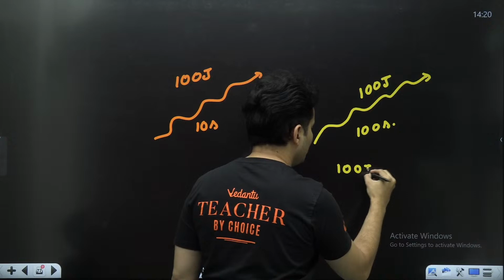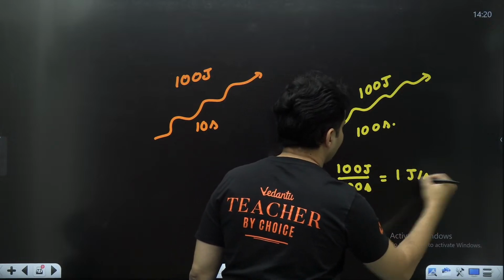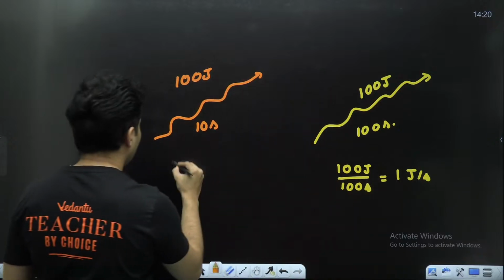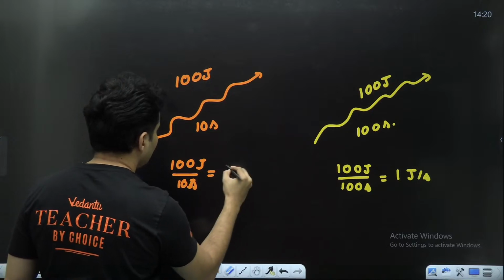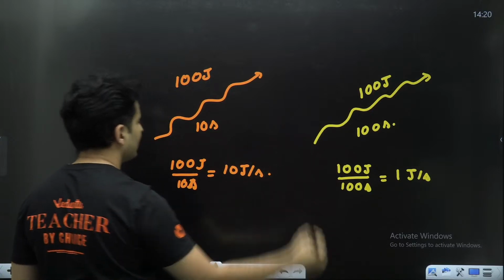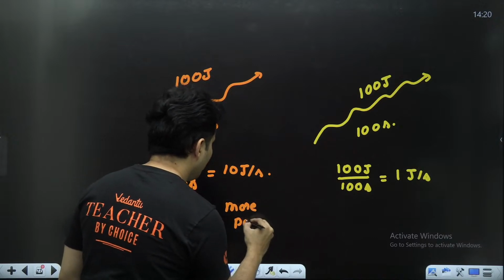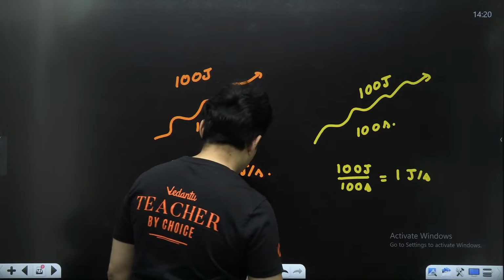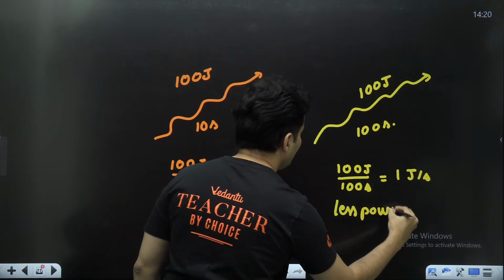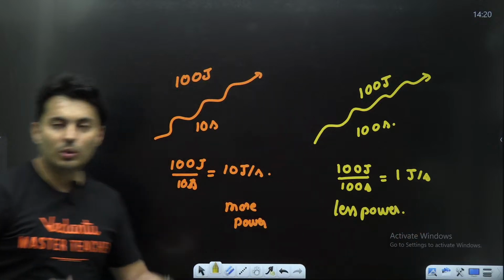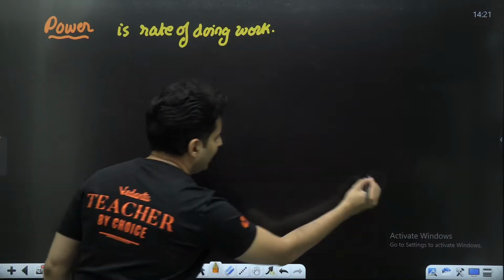So 100 joules in 100 seconds is 1 joule per second. Here, this is 100 joules in 10 seconds, so this is 10 joules per second. So this has more power. This has consumed more power. And here it is obviously less power. How quickly you use up that energy or you deliver that energy, that is called power. So that is why it is the rate of doing work.